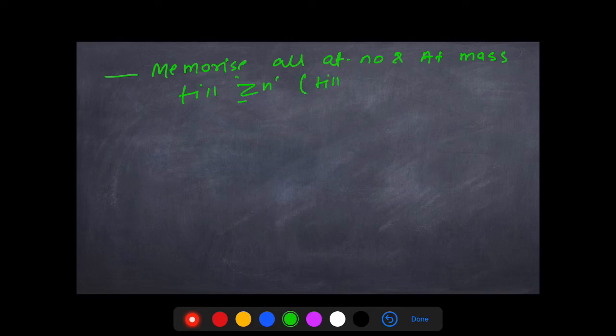Right now, I will tell you what you should start doing as homework to stay ready for any competitive exams. So remember, just memorize all the atomic numbers and atomic masses till zinc, till atomic number 30. You should be able to tell the atomic number and atomic mass of any atom till atomic number 30, right? That will help you a lot.